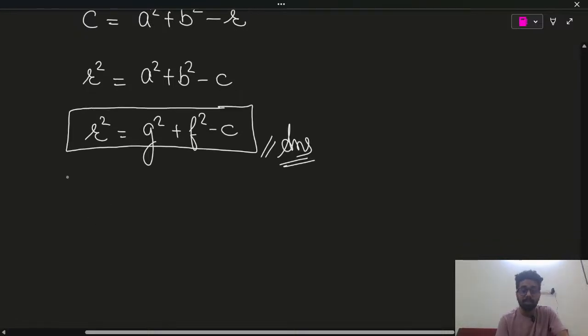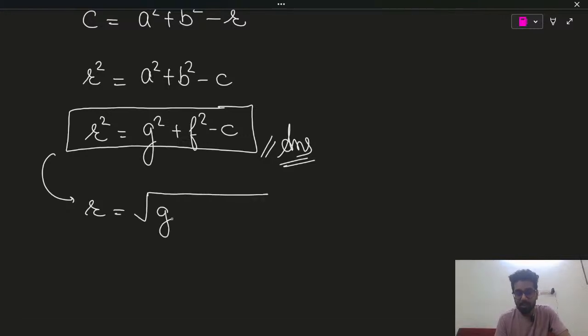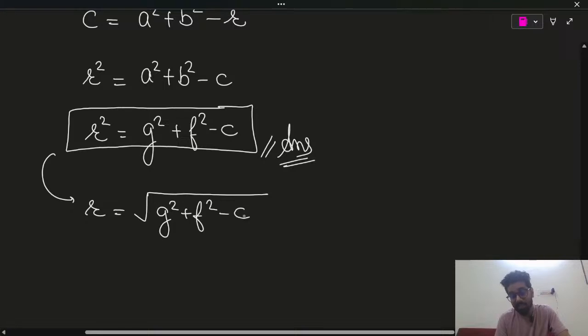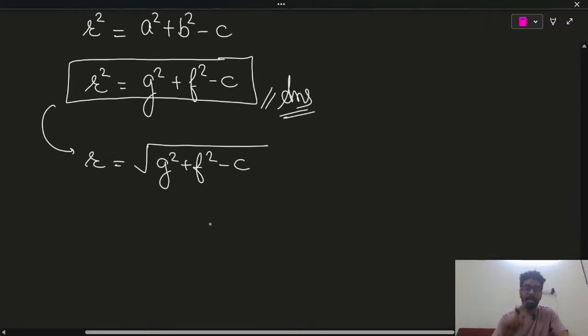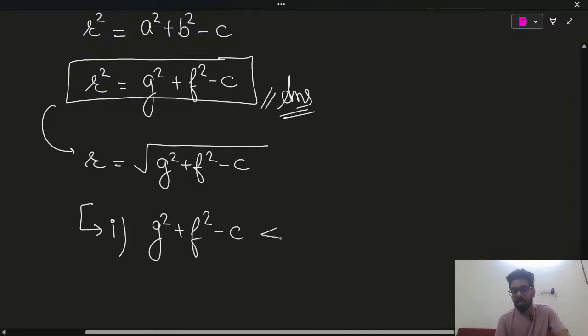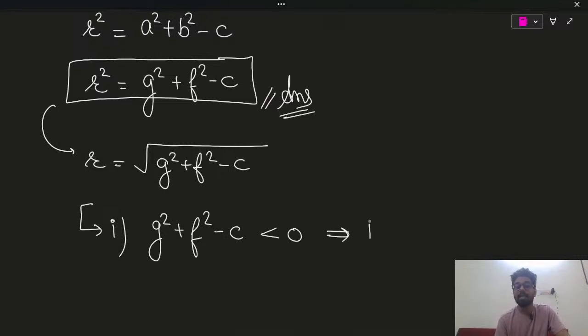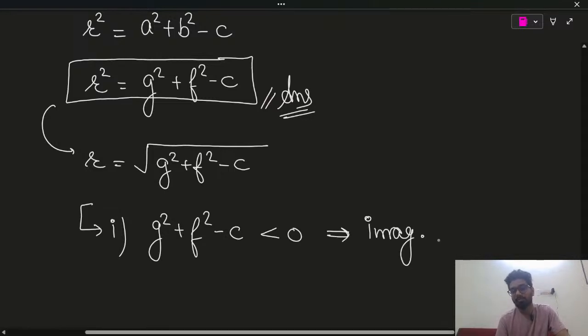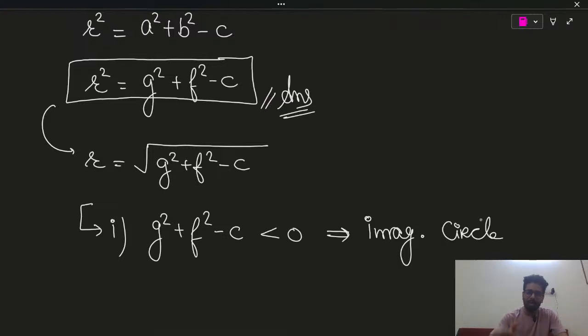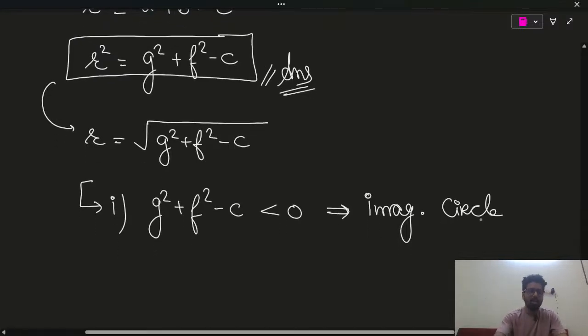So we have got this. And what is the radius? Radius is equal to the square root of g square plus f square minus c. Now, very important thing: if the circle exists, case number 1. If g square plus f square minus c is less than 0, it implies an imaginary circle or no circle. Like you are having an imaginary Hyundai car or Porsche car, or Land Rover. Imaginary means you are not having it right now, right?